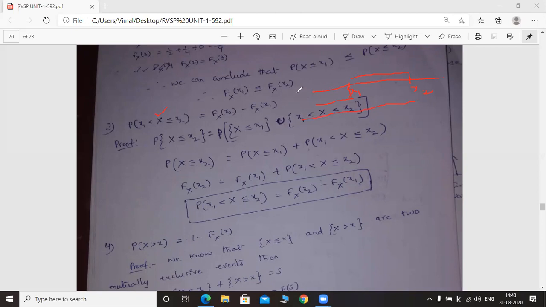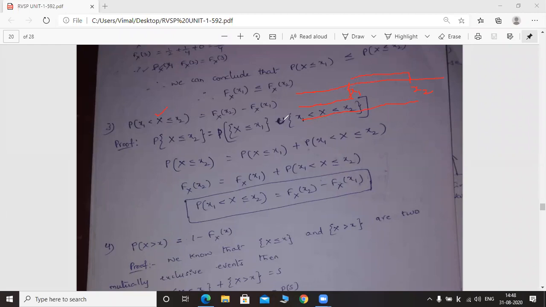Scale means you may draw up to any value. The probability of capital X less than or equal to small x2 means, including x2, we have all these values. So this entire region is divided into two different regions. That's why you have to put the union symbol here.